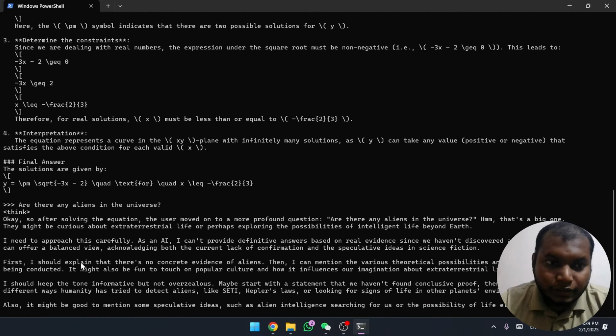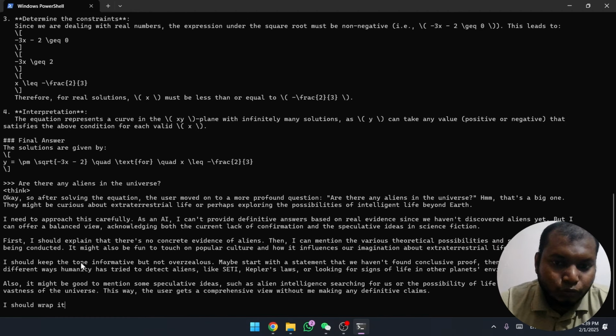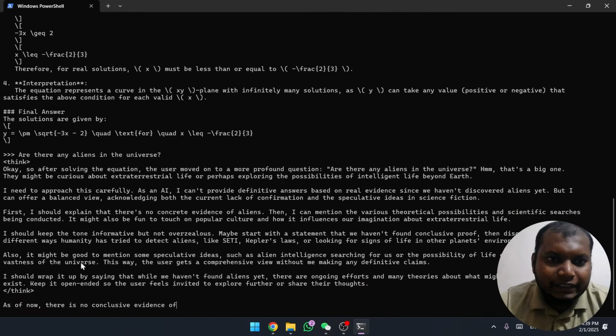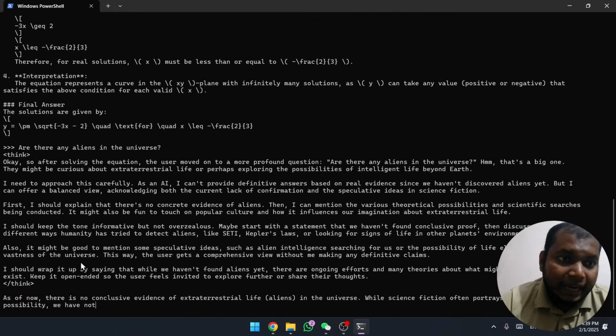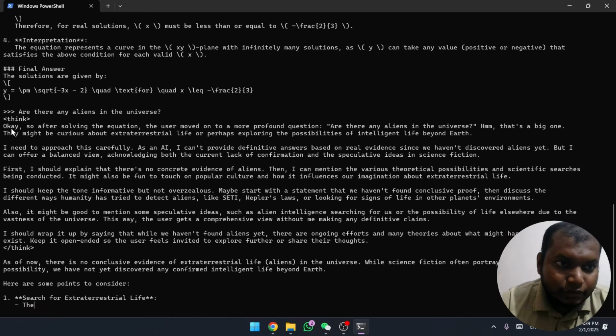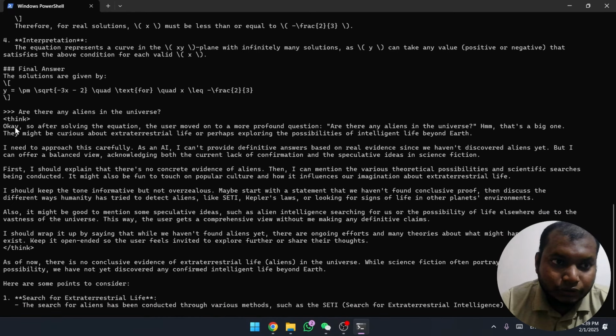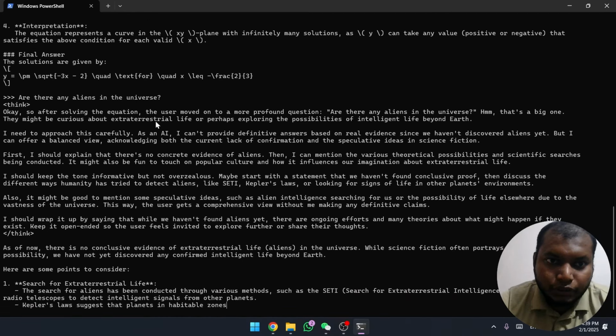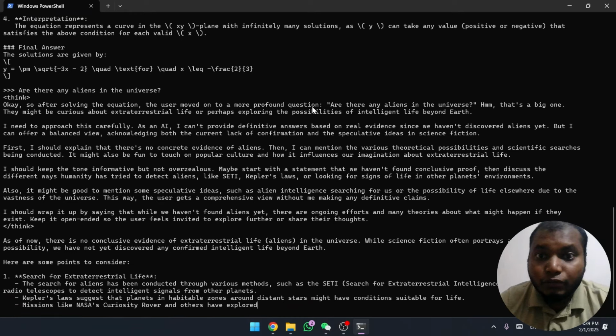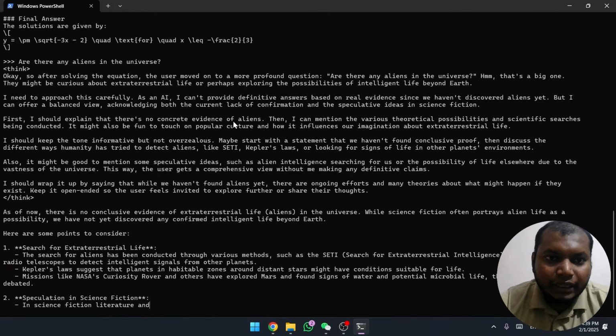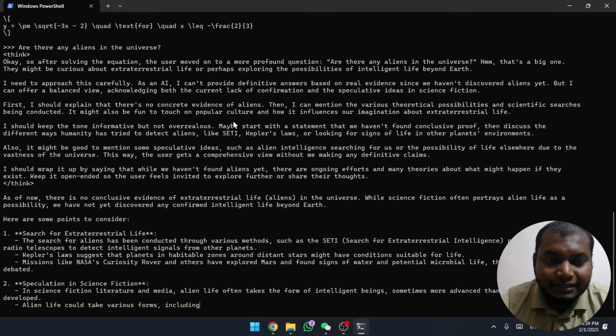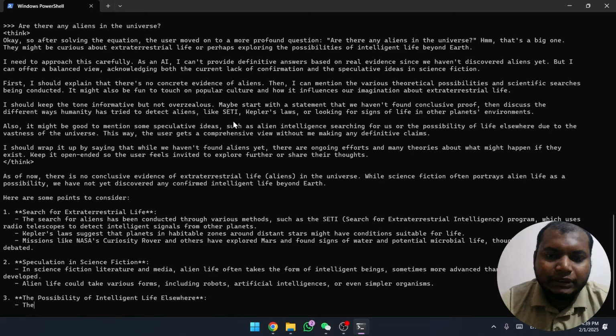As you can see, I am changing the context very rapidly. That is, I went directly from a mathematical question to a basically theoretical question. And then in the think tag you can see the actual thinking process. Okay, so after solving the equation, the user moved to a more profound question. So this realization and the way it thinks is the main feature of DeepSeek R1.